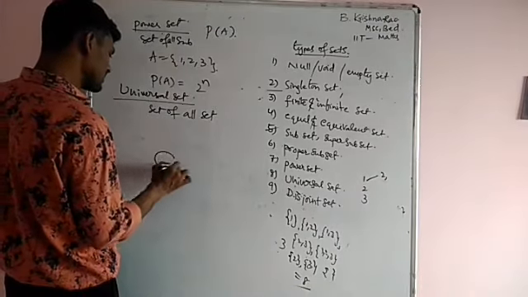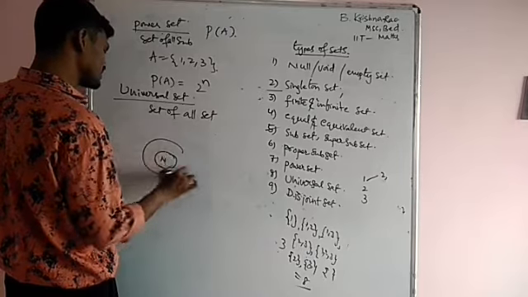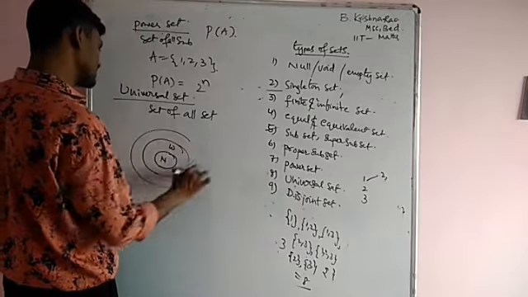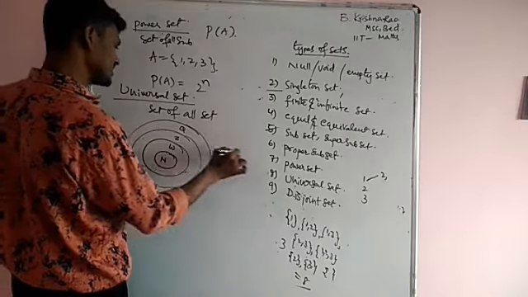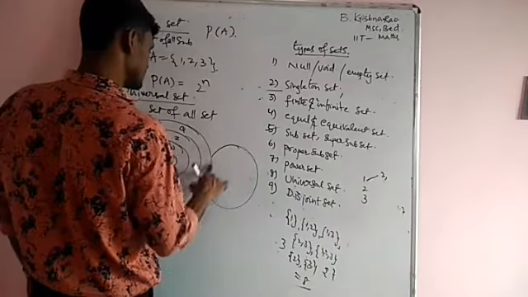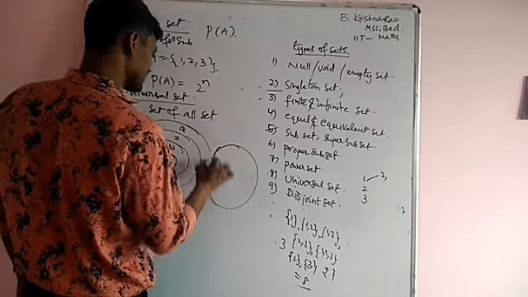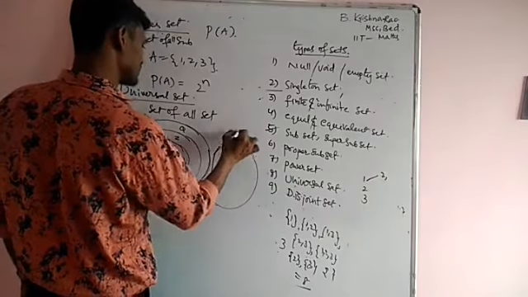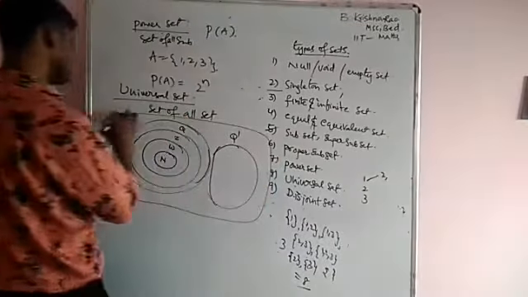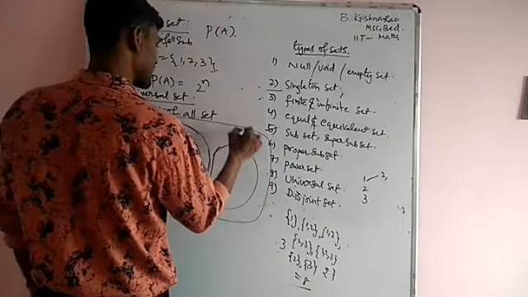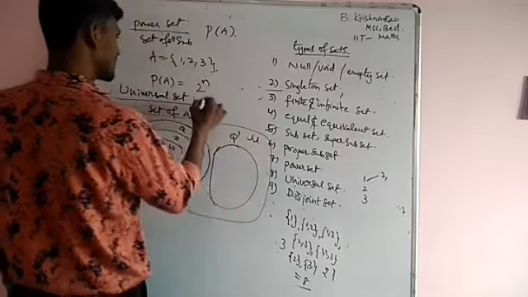Suppose this is the natural number set and this is the whole number set. This is the integers. This is the rational number set. This is the irrational numbers, Q dash. Then this is under consideration. This is represented by U.